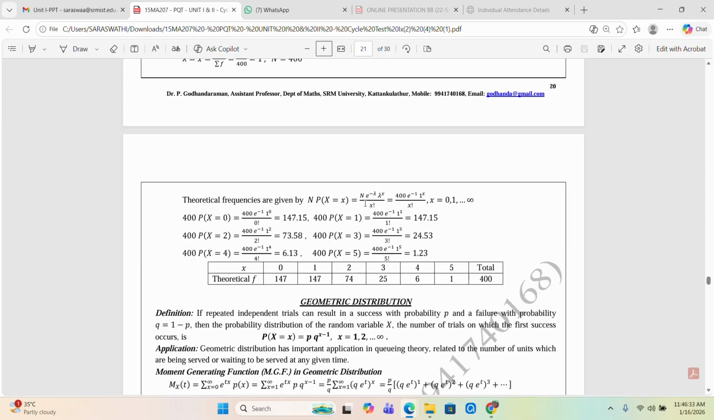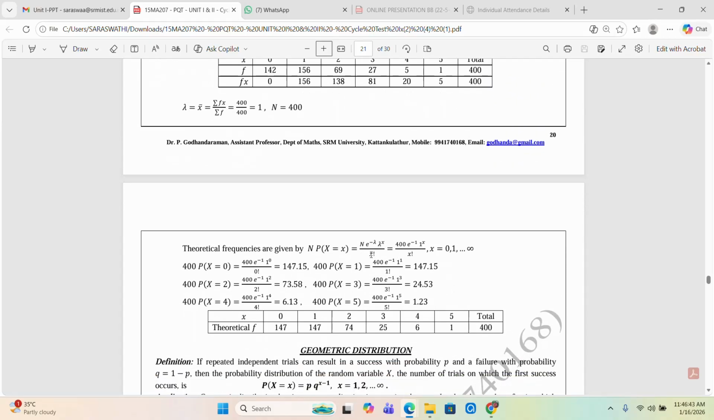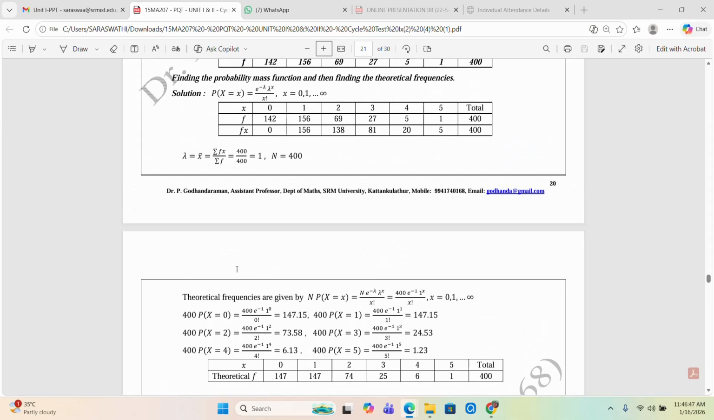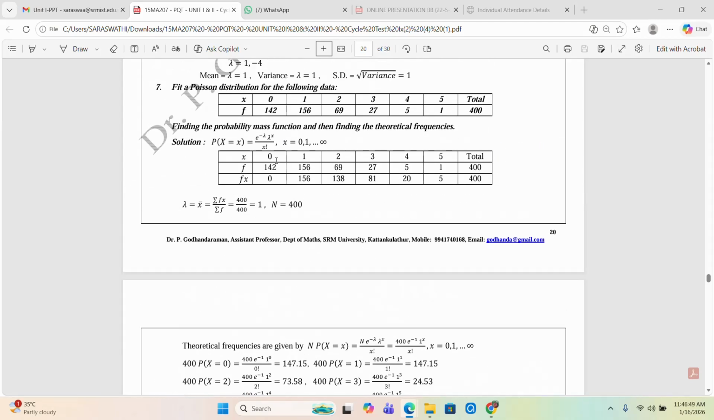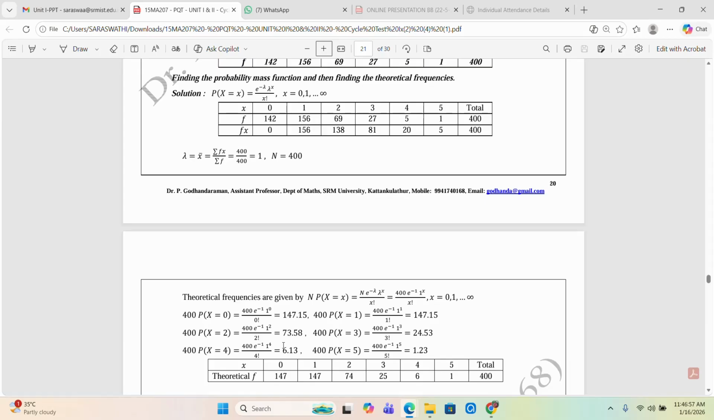We have the Poisson distribution formula e power minus lambda into lambda power x by x factorial. This is the value of p of x. Here we have N equal to 400, so N into p of x, that is 400 into the formula. First of all, the values given are x equal to 0 to 5. For x equal to 0, 1, 2, 3, 4 and 5, substitute all the values in the formula.